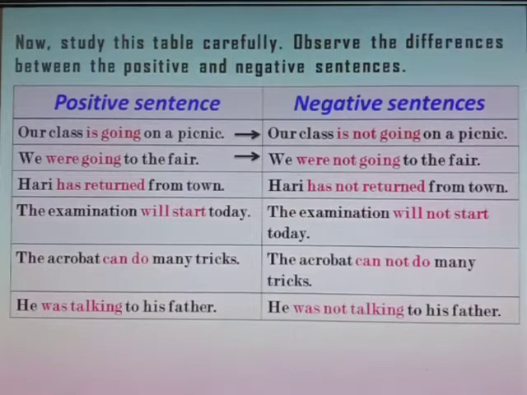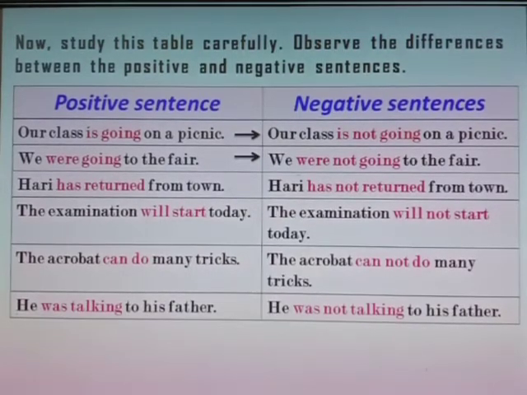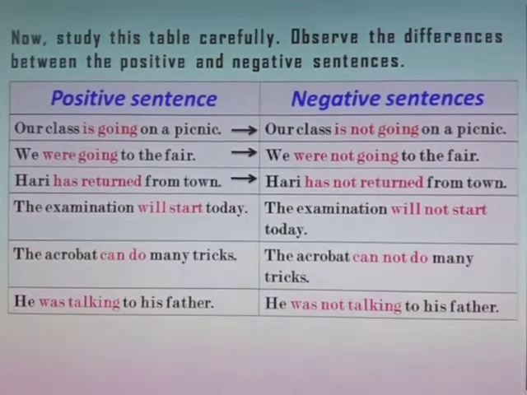We were not going to the fair. Hari has returned from town. Hari has not returned from town. The examination will start today. The examination will not start today. The acrobat can do many tricks. The acrobat cannot do many tricks.